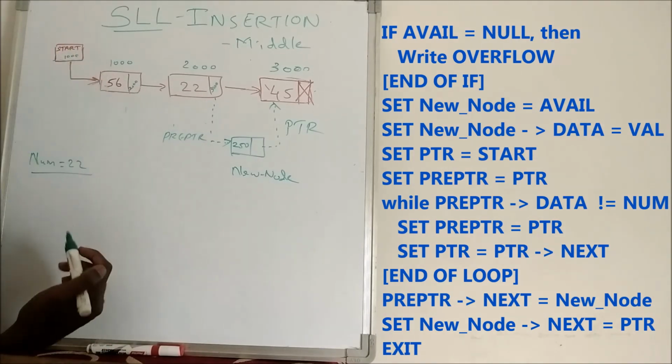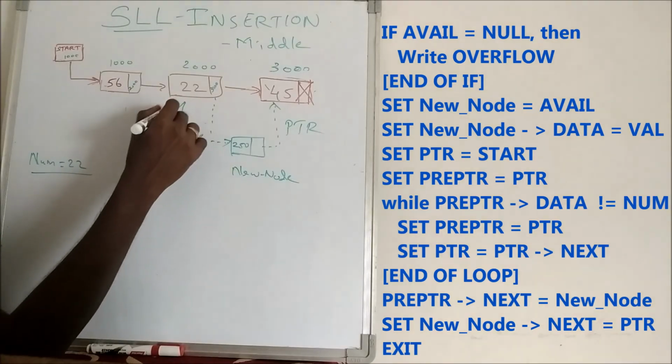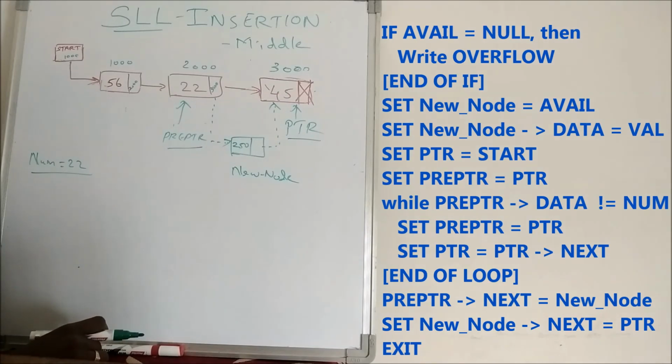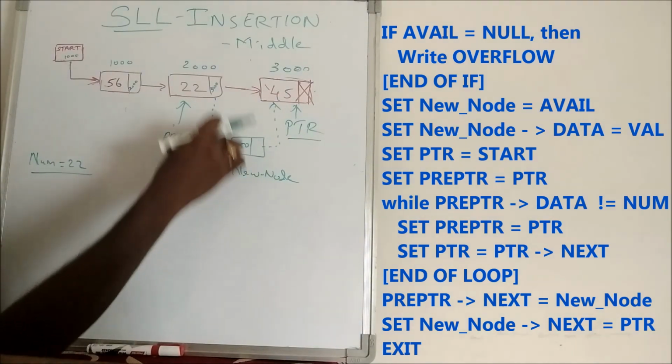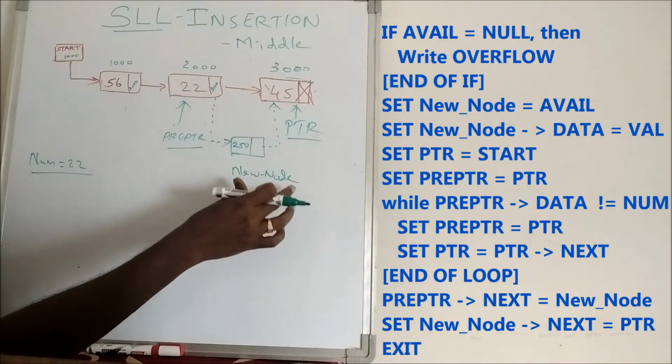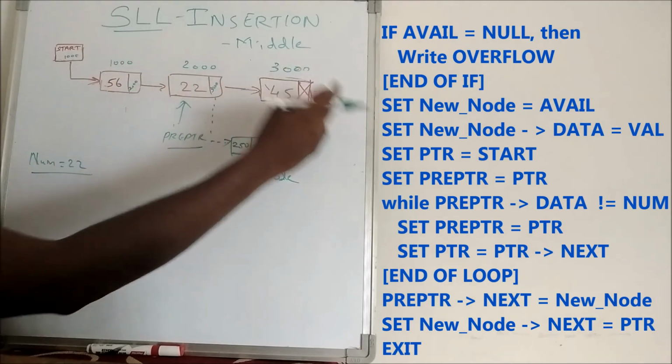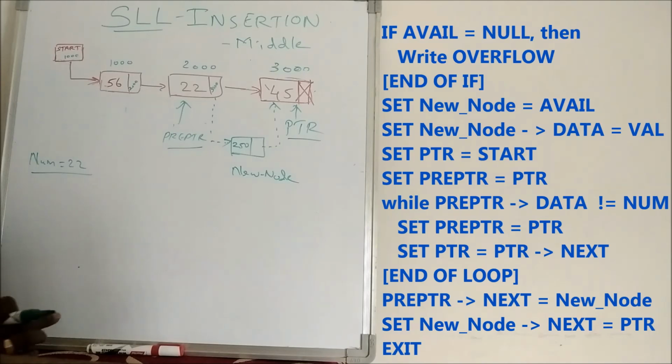When it comes out of the loop, the pre-pointer is pointing to this particular node and pointer is pointing to this particular node. So this is our objective actually. If you want to establish these two links, we should know what should be the node before this new node and what should be the node after this new node. By using this while loop, this target we can achieve.